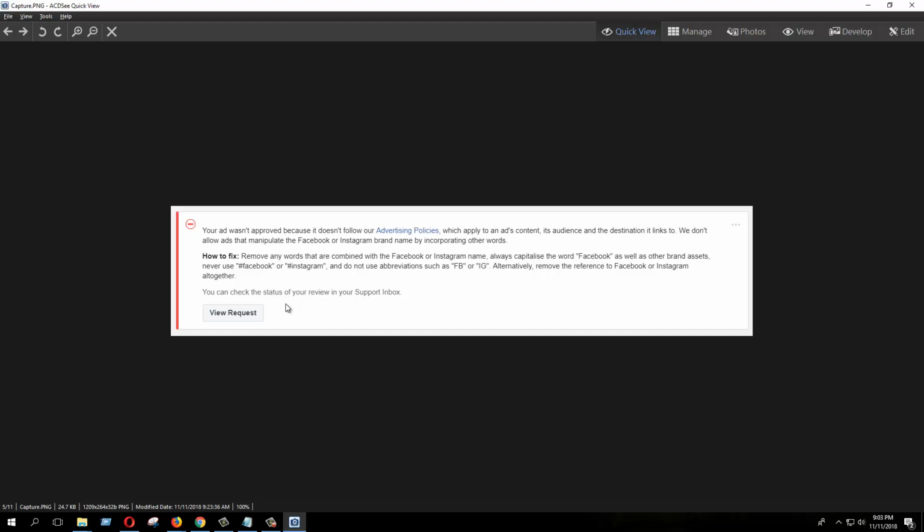So if you write Facebook and Instagram in your advertisement, then your advertisement won't be approved. So this is the new policy. We have to remove the hash Facebook or Instagram or the abbreviations such as AB or IG as keywords or brand assets, otherwise our ad would not be accepted. So we have to avoid this.